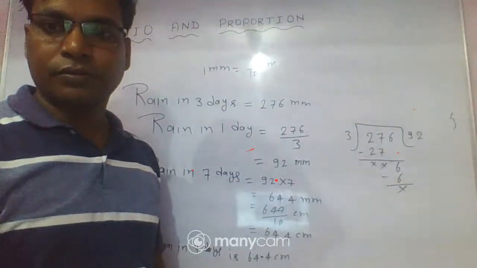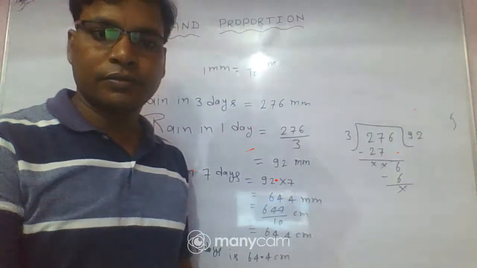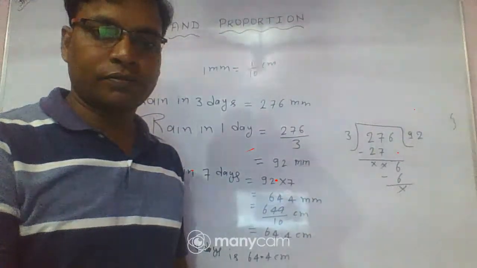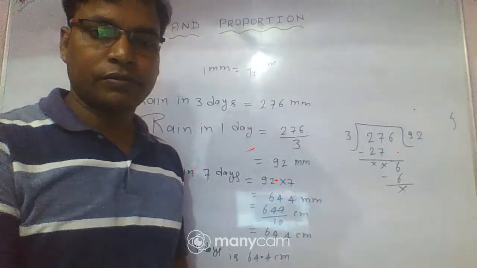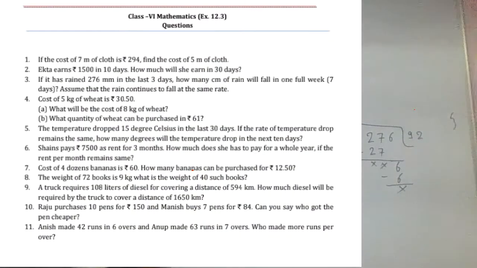Okay, so you can see this question again. Here in the question you can see how many centimeter of rain will fall in one full week.